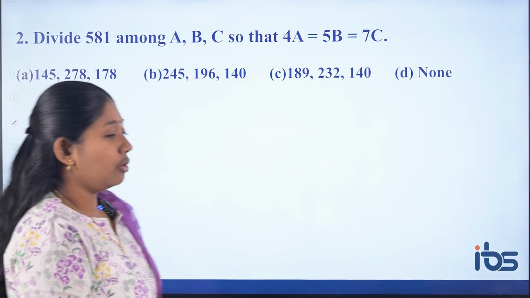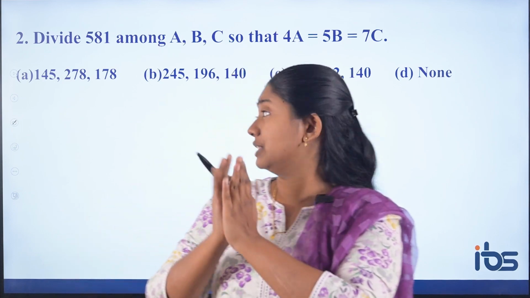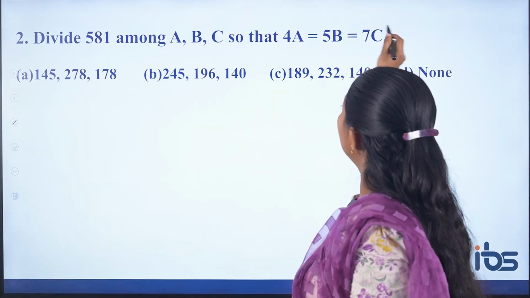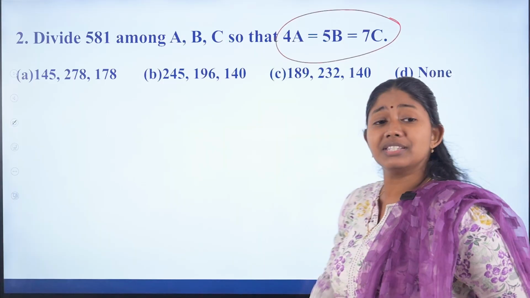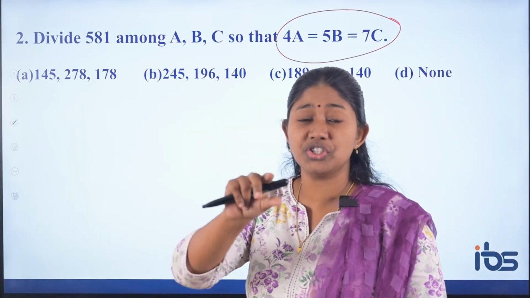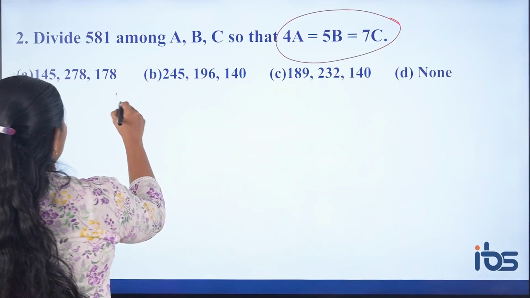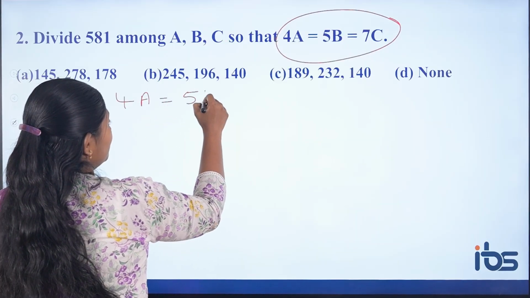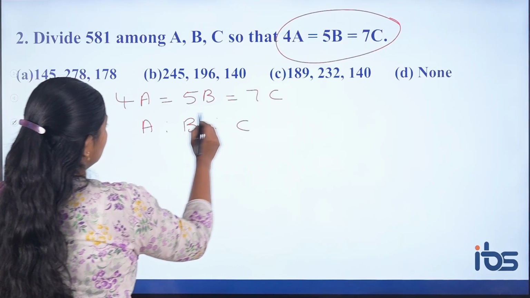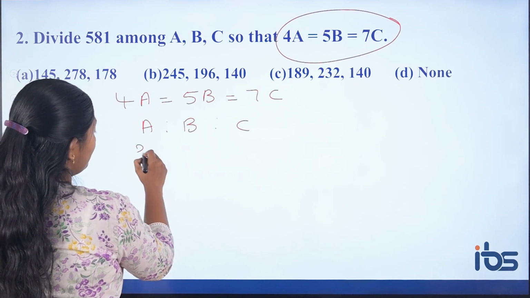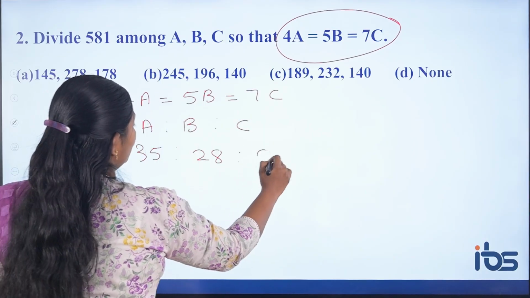Then you have divide. So now this is the other concept. You have to divide some amount among A, B and C. How to do this pattern? First of all you have to find a relation. Here they have given us a relation like 4 times of A equal to 5 times of B equal to 7 times of C. So you have to find a common relation between A is to B is to C. I will use the hide and seek method. Let me show you. 4 times of A equal to 5 times of B is equal to 7 times of C. From this, A is to B is to C is now: if you want A, hide A, 5 into 7, 35. If you want B, hide B, 4 into 7, 28. If you want C, hide C, 4 into 5, 20.